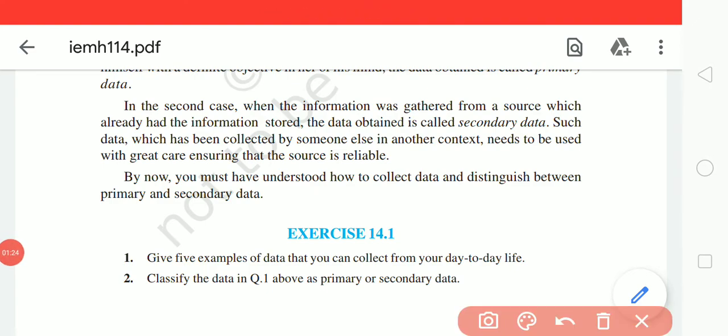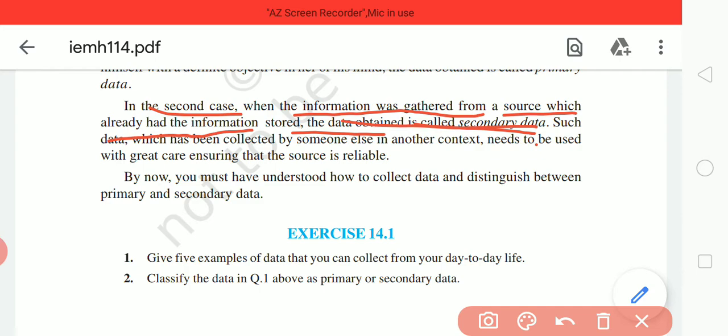And secondary data: when the information was generated from a source which already had been stored, the data obtained is called secondary data. It can be stored by some companies, just like the Sensex, and we always use the Sensex given by the government. So it is secondary data for us, and it is primary data for the government.